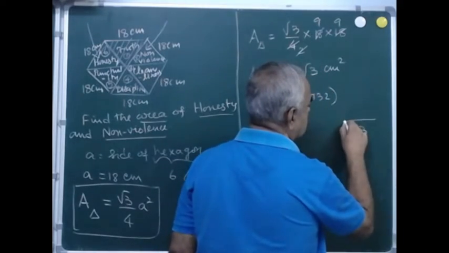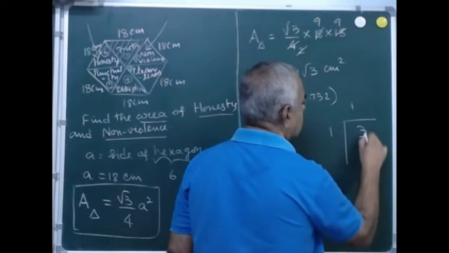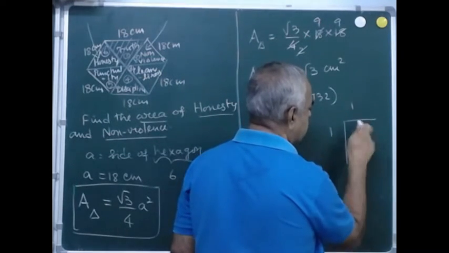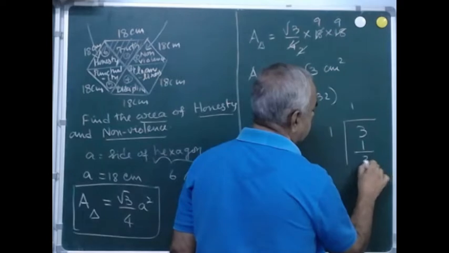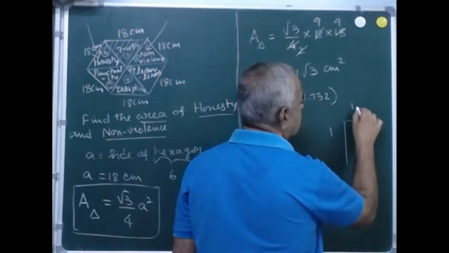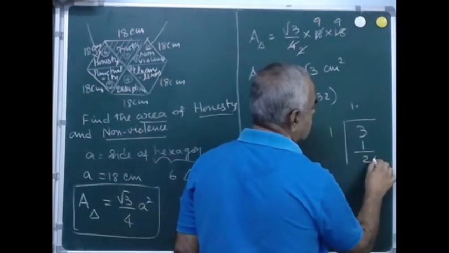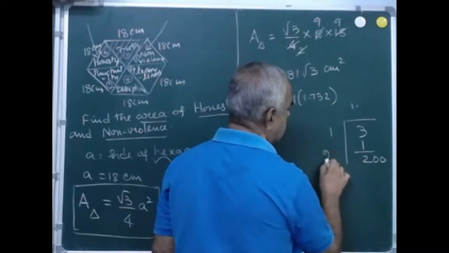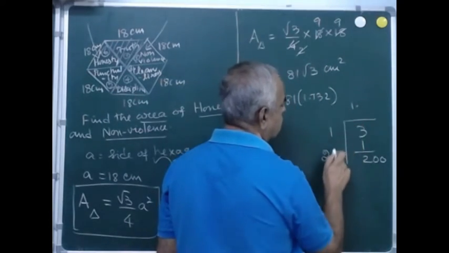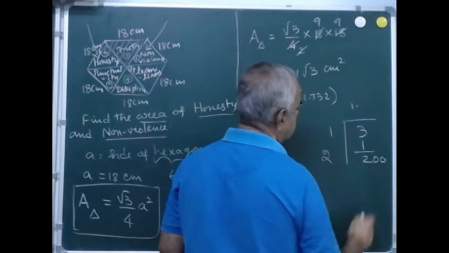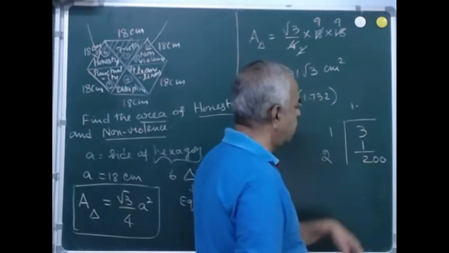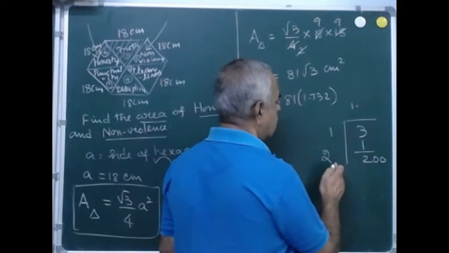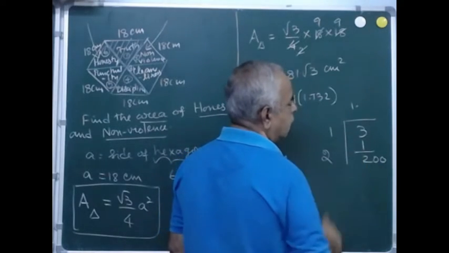For 3, the perfect square within 3 is only 1, so you put 1, and when you put the decimal you can drop 2 zeros. Now multiply by 2, so 2 into 1 is 2, and how many times, what is the perfect square obtained within 200?